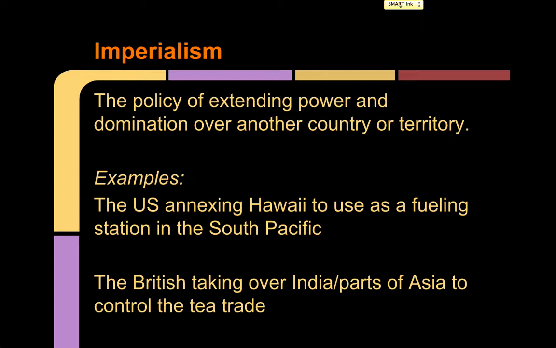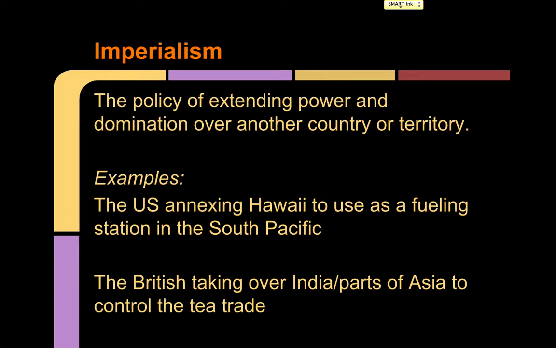Okay? So remember that your teacher has already talked to you about the word country or territory and how it's dealing with the land mass or the geography. Imperialism is not going to take into regard nationalism or the state aspect. So they don't care about the political unit that may be established in the country or territory. They do not care about the nation or culture that is established.